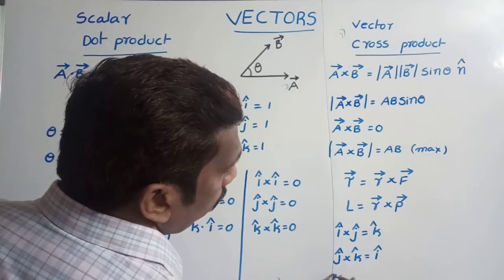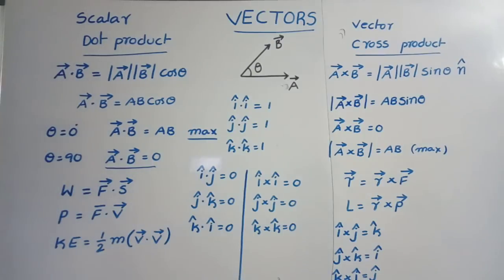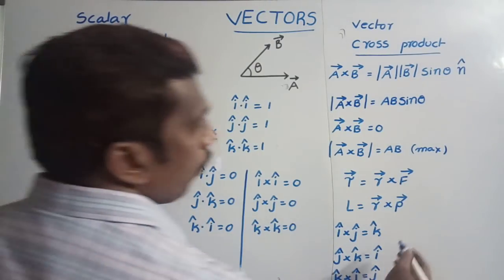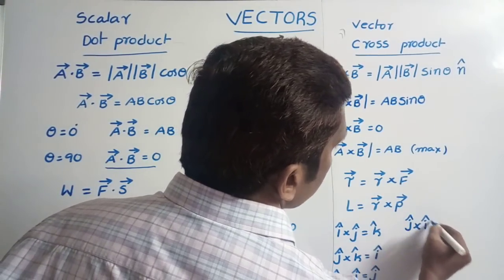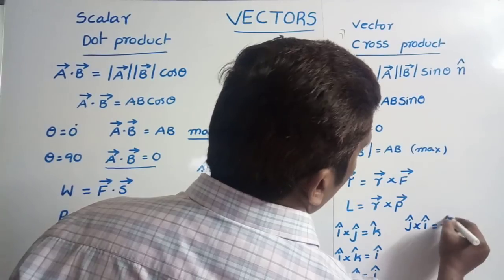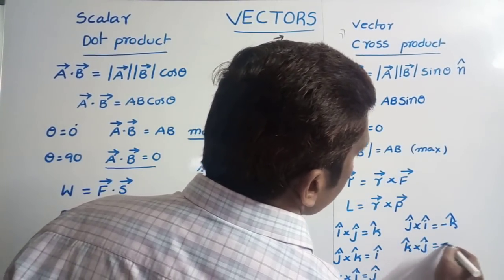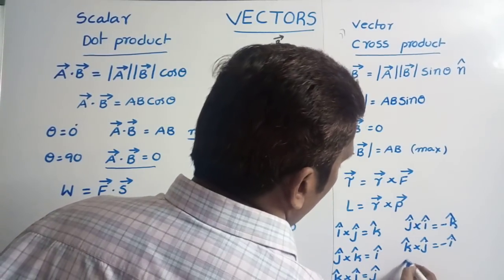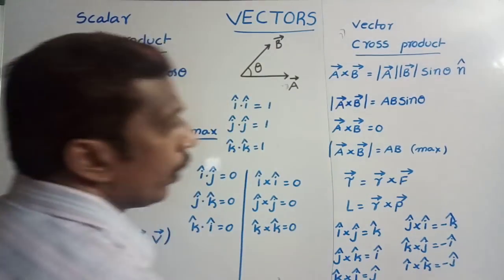Next order, k cross i is equal to j cap. We can write i j k, j k i, k i j. Suppose if you take reverse, j cap cross i cap is equal to minus k cap, k cross j is equal to minus i cap. Same way, i cross k is equal to minus j cap.